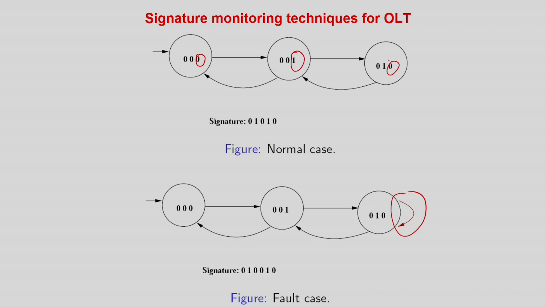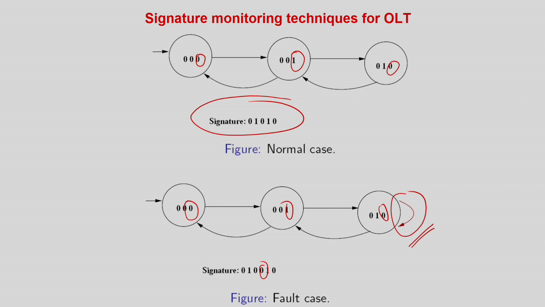If you see 0, then 1, then again 0, then again 1, and again a 0. So it's alternating zeros and ones: 0, 1, 0, 1, 0, 1. This is the signature under the normal case. But if there is a loop over here, the signature will be 0, 1, 0, and there will be a repeat 0. So if there is a repeat 0, you know that is a fault.